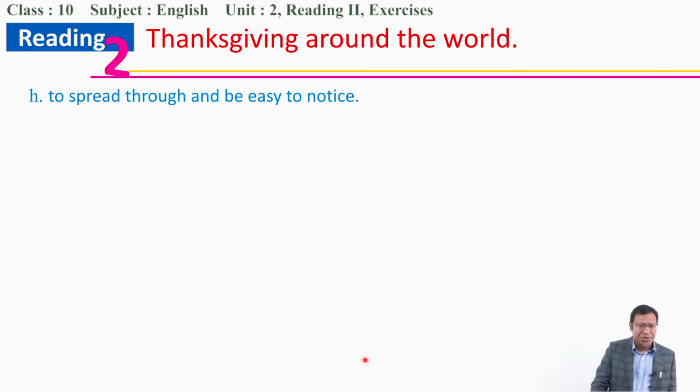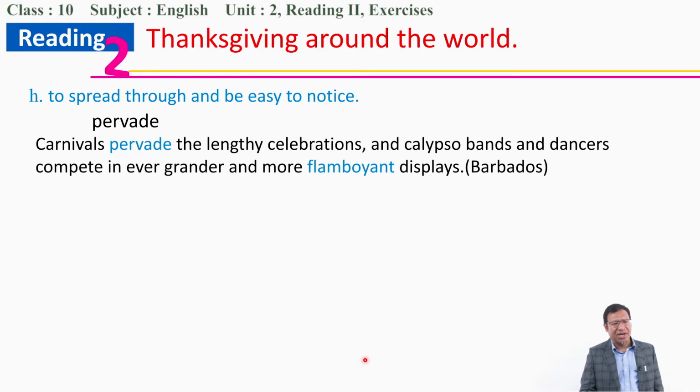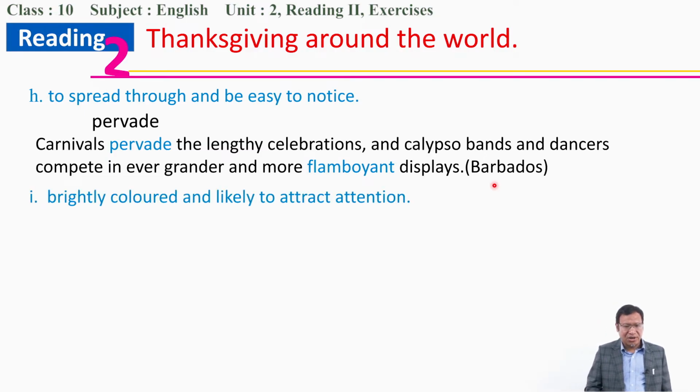Now, to spread through and be easy to notice is parade. The parade through the street, carnivals parade through the lengthy celebrations with the calypso bands. So that's what we can see in Barbados. Brightly colored and likely to attract attention.